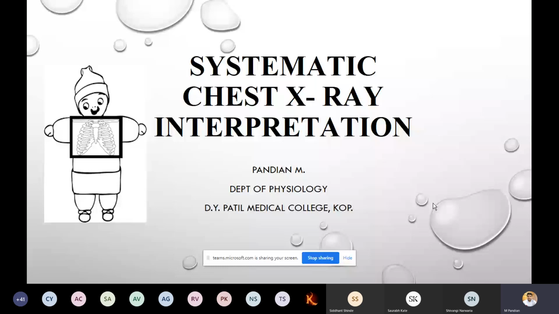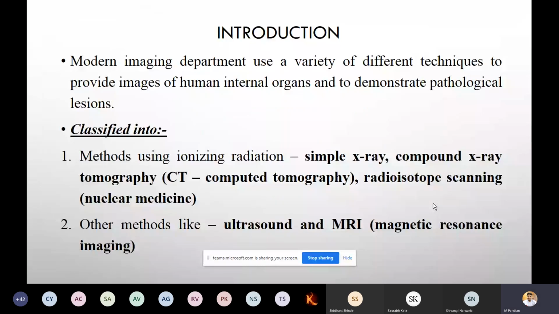First, the modern imaging department uses a variety of techniques to provide images of human internal organs to demonstrate pathological lesions. What does it mean? If you want to check whether an internal organ is normal or abnormal, we can check it through radiology.